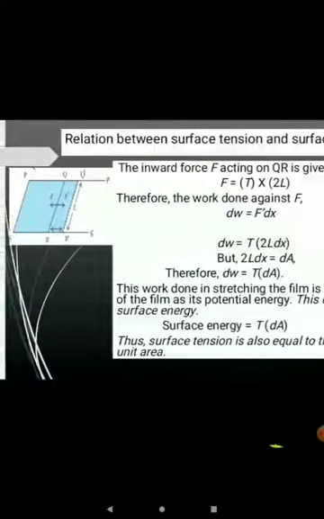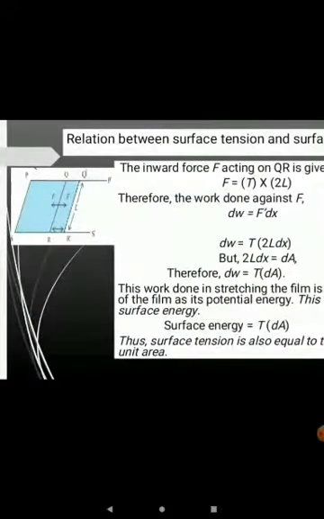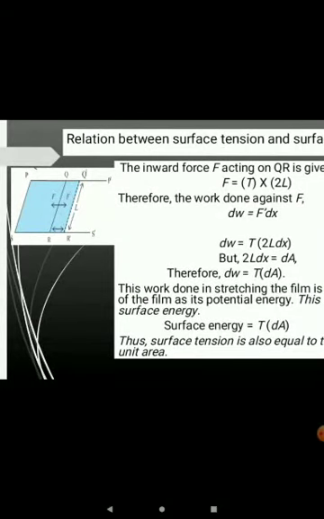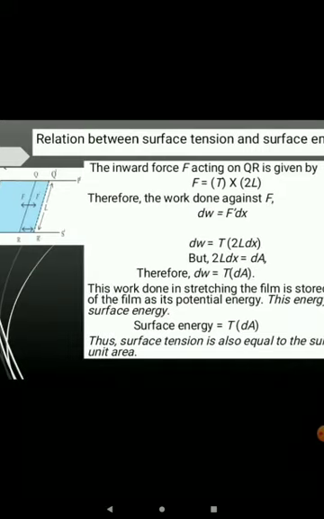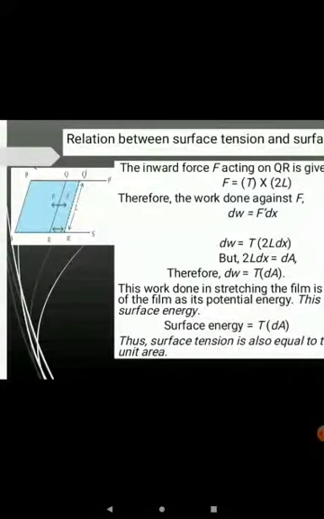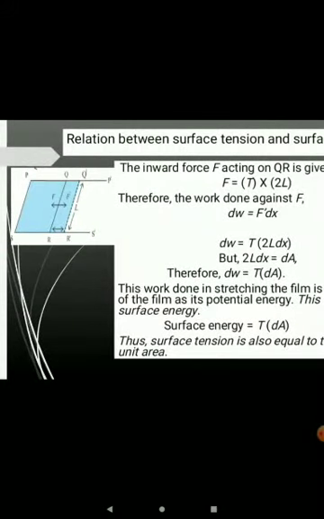If the length QR is L of the rectangle, we know that surface tension T is equal to force of contraction per unit length. Therefore force is equal to surface tension into length. As here two layers are formed, upper and lower, we can take the length as double, therefore F is equal to T into 2L.